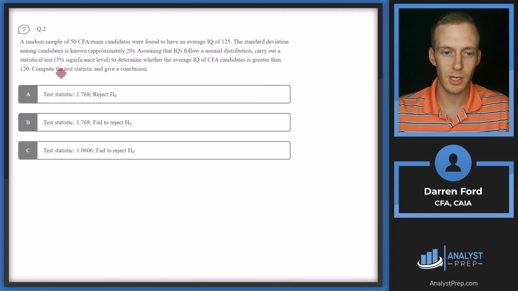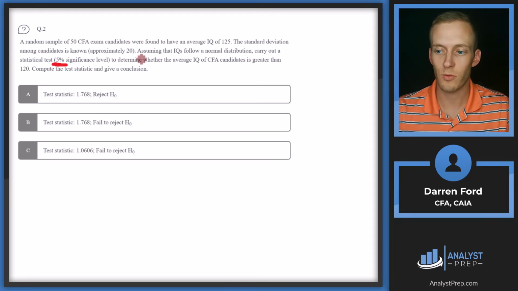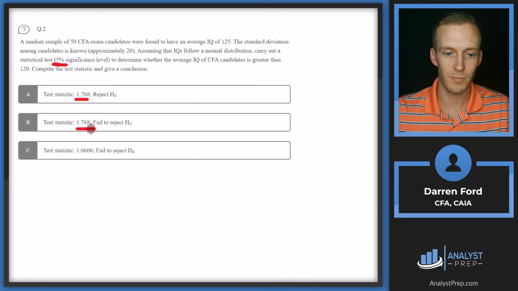So what we're going to be doing here is computing this test statistic, and then we're going to need to compare that to a critical value number. So our critical value in this instance is going to be a one-sided test at 5% significance. So the critical value in that instance is 1.6449. So then from here, we're going to be calculating our test statistic. So in these three instances, we're calculating the t-stat. And then what do we do with that? Do we reject the null, or do we fail to reject the null?